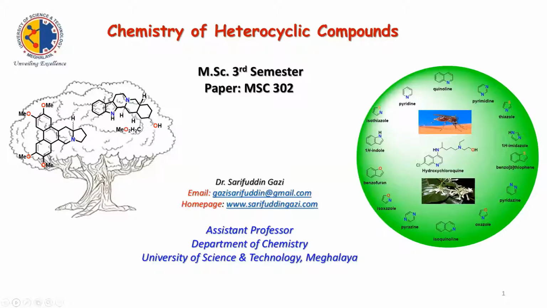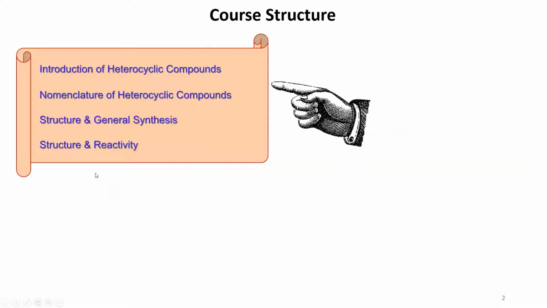Okay. So what we'll do is we'll first come to the introduction session of heterocyclic chemistry, which we are going to discuss today itself. Then nomenclature of heterocyclic compounds. This part I'll take a bit of time, maybe 2 lectures. It can extend to 3 lectures also.